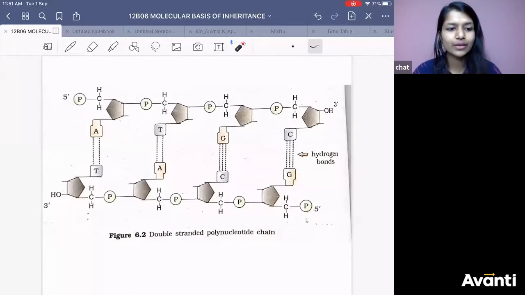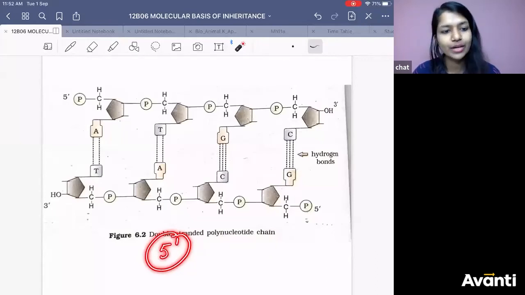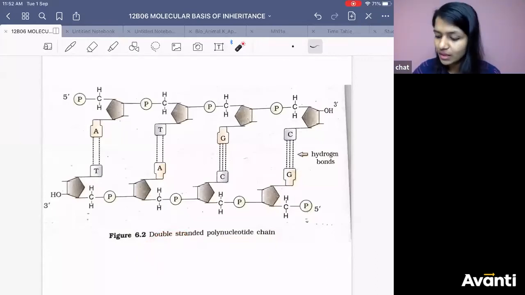It is fine. You can use prime or dash. It doesn't make much difference, Athar. Always you need to write the symbol. So it does not matter whether you use prime or dash. You can use anything. So 5', 3', and 3', 5'. Now anti-parallel is done.